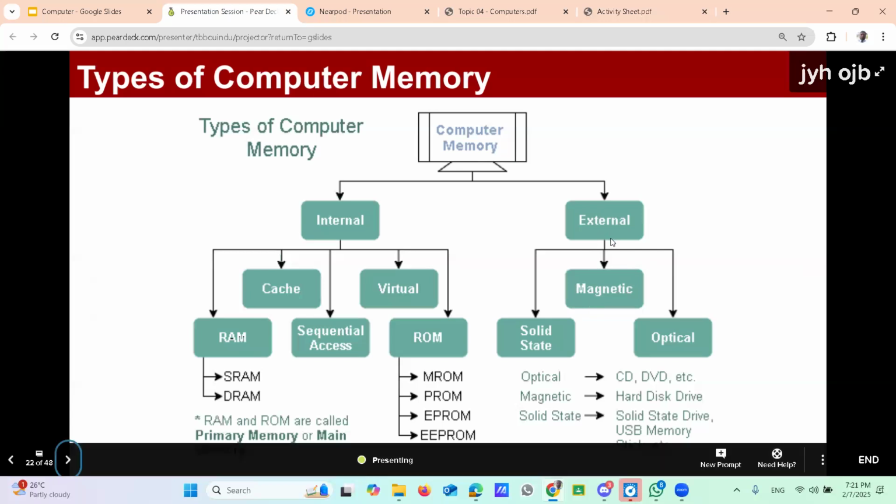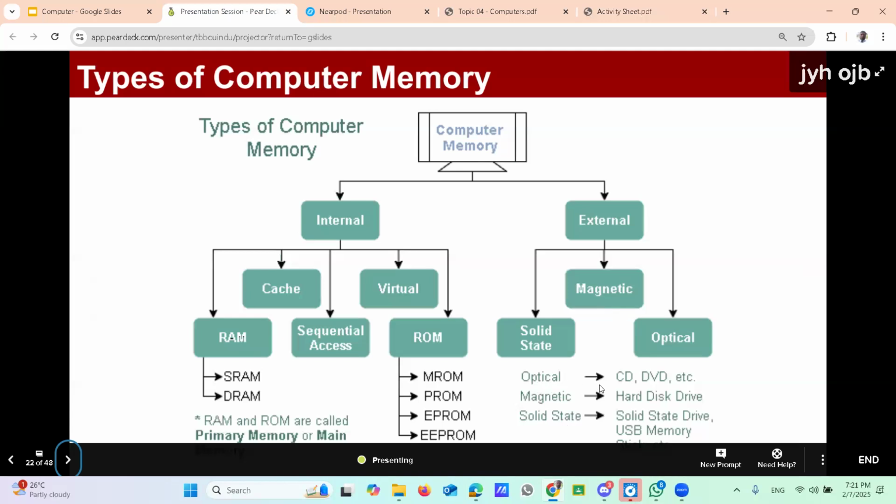External memories use magnetic technology, solid state technology, or optical technology to store data. Devices using magnetic technology are mainly the hard disk, hard drive, and floppy disk.